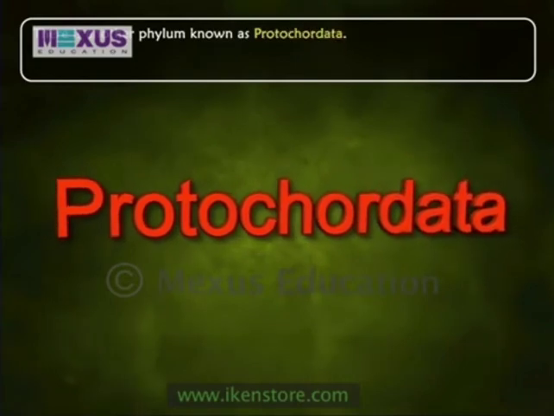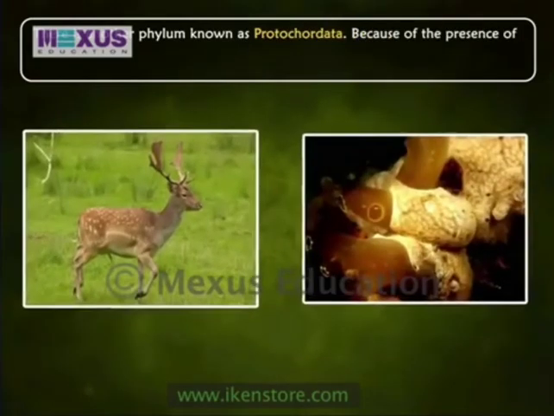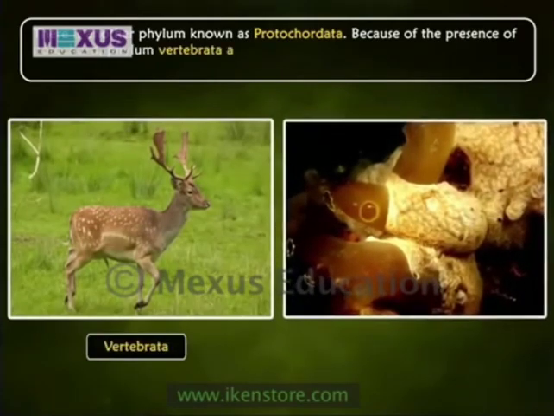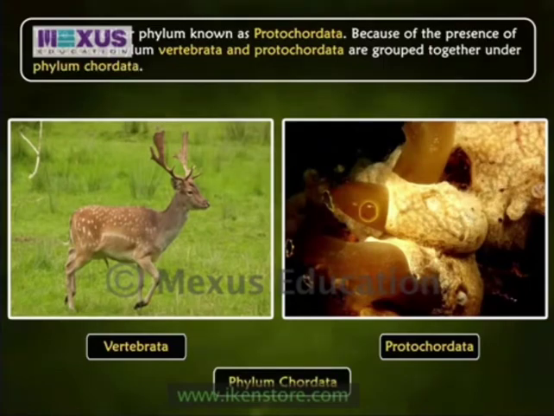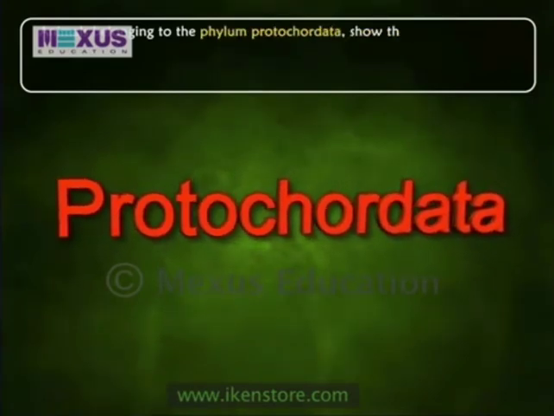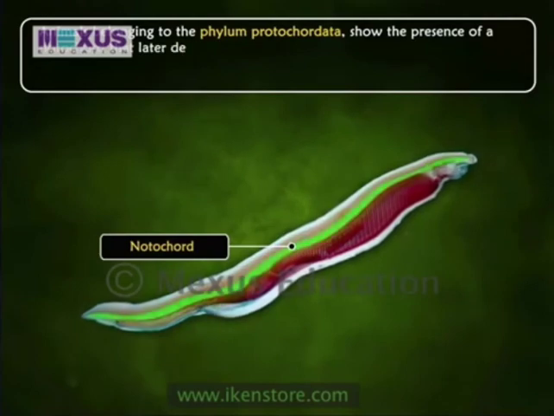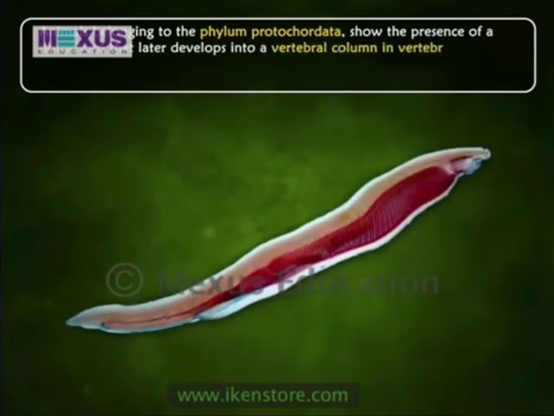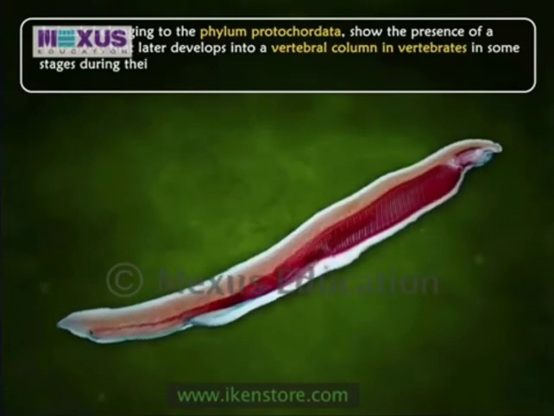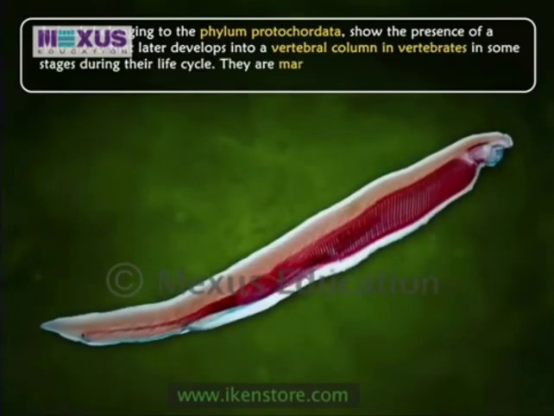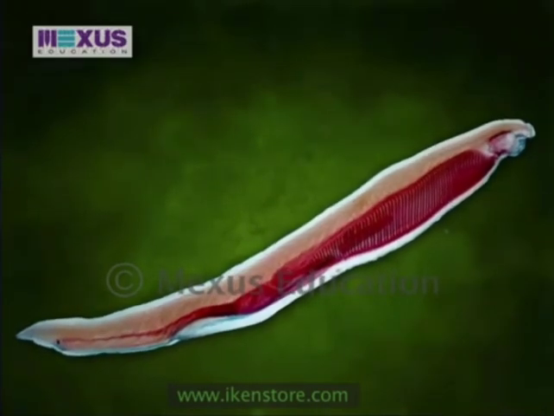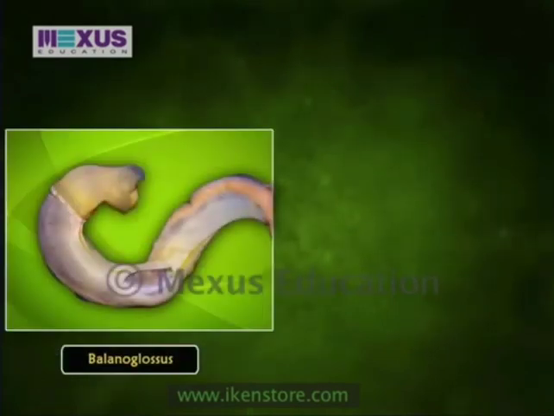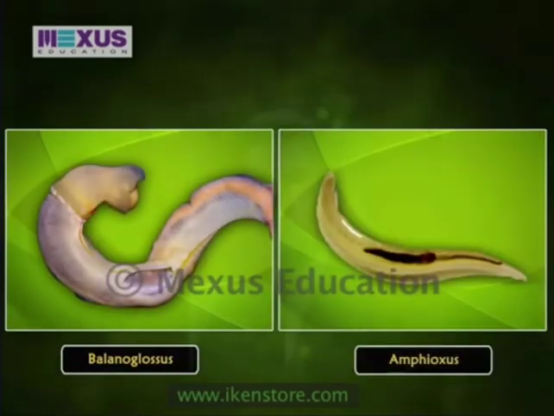There is another subphylum called Protochordata. Because of the presence of notochord, Vertebrata and Protochordata are grouped together under the phylum Chordata. They show the presence of notochord that later develops into the vertebral column. In invertebrates, it is present only in some stages during their life cycle. They are marine animals and are bilaterally symmetrical. Examples are Balanoglossus and Amphioxus.